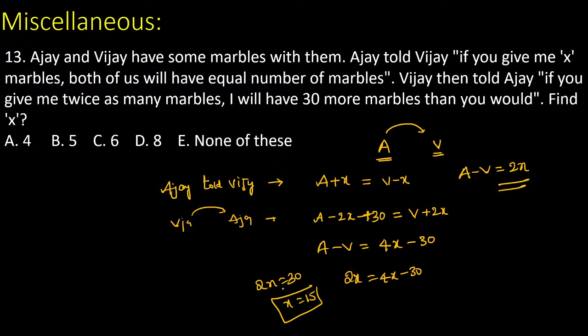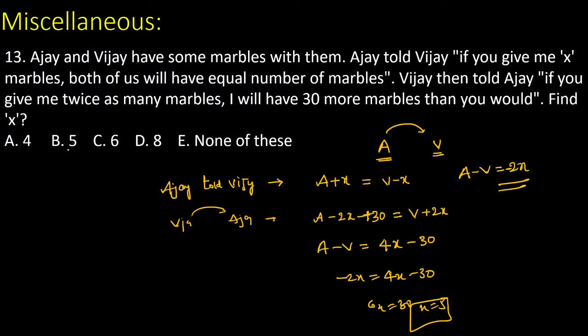Sorry, A minus V is equal to minus 2x. Just wait, A minus V is equal to minus of 2x. Now minus of 2x is exactly equal to 4x minus 30. Then 6x is exactly equal to 30, then x is equal to 5. The x value becomes 5.